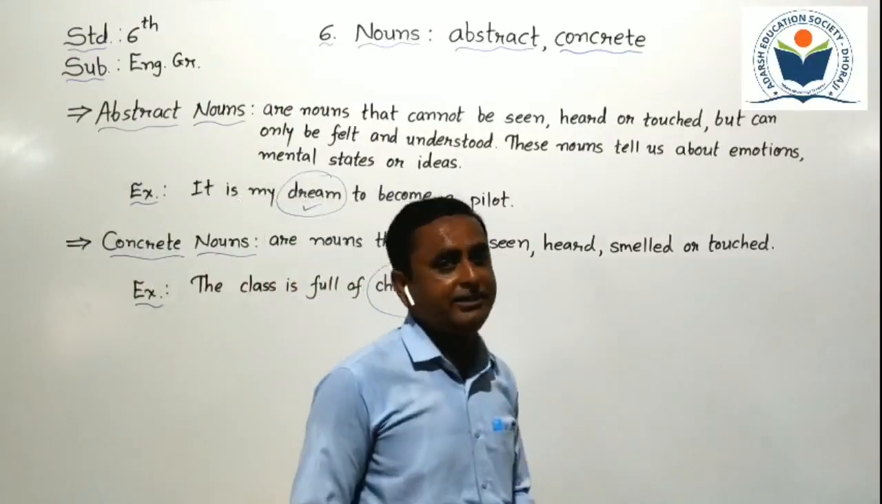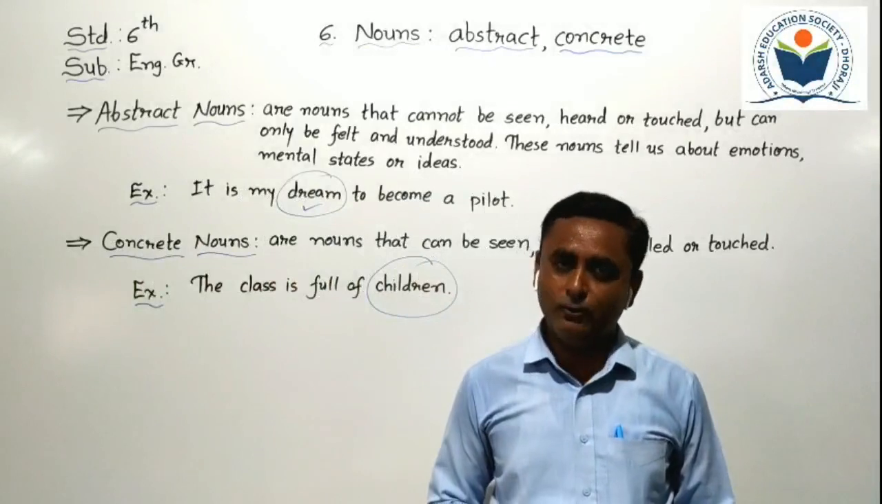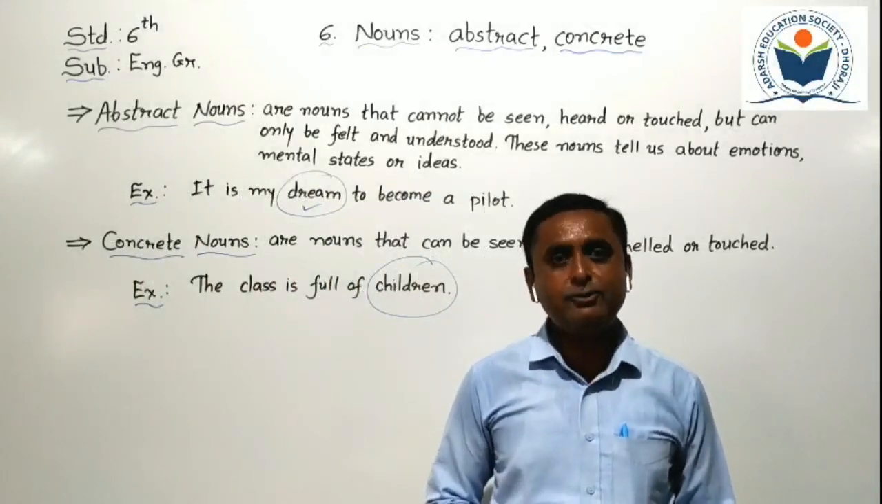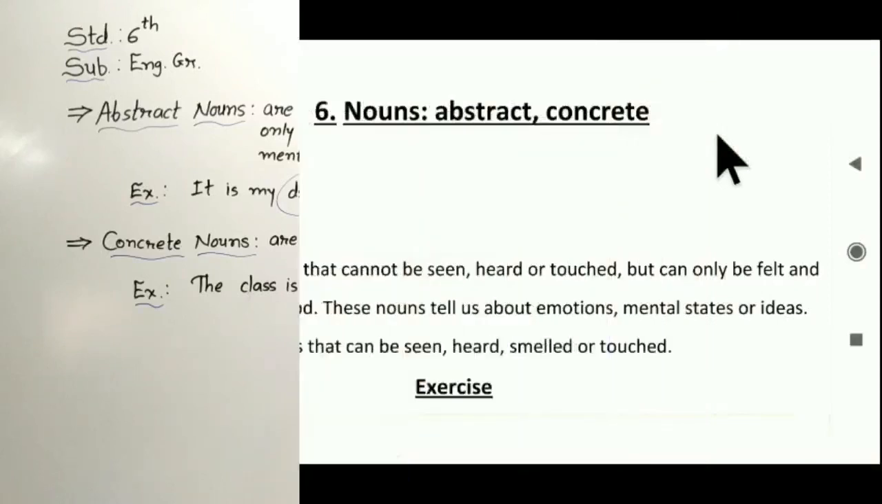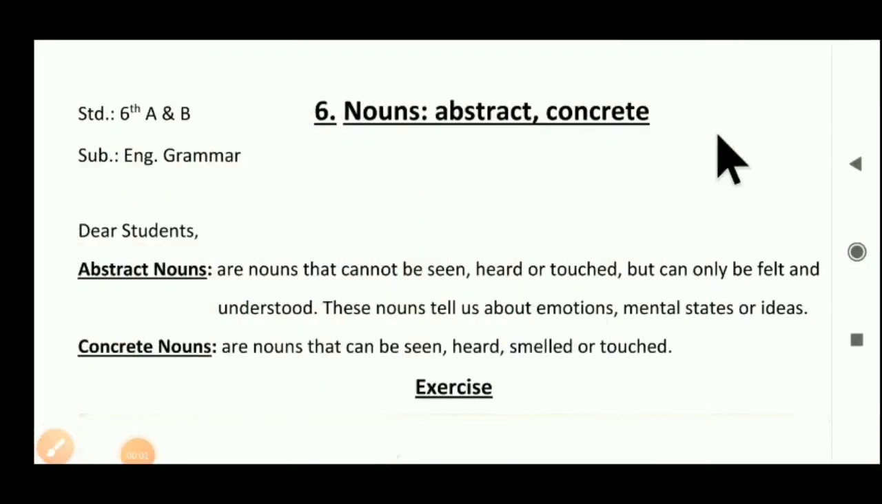Here our teacher once over related to abstract and concrete nouns. Now we have to do an exercise. Now students, we have to do an exercise related to abstract and concrete nouns. As you know, in our previous screen we studied about nouns. Abstract nouns are nouns that cannot be seen, heard or touched, but can only be felt and understood. These nouns tell us about emotions, mental states or ideas. That type of noun is known as an abstract noun.